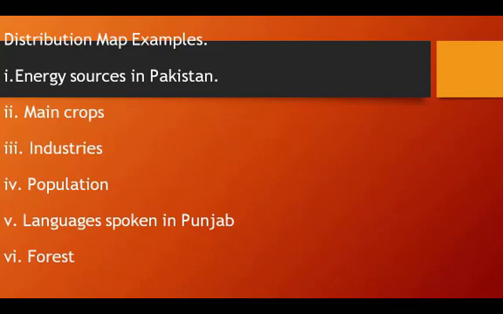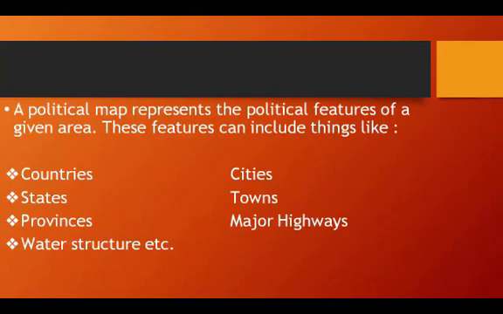If we want to highlight the major languages spoken in Punjab, that map will be called a distribution map of Pakistan. Likewise, if we want to show the forest or vegetation in Pakistan, that type of map will be the kind of distribution map of Pakistan.